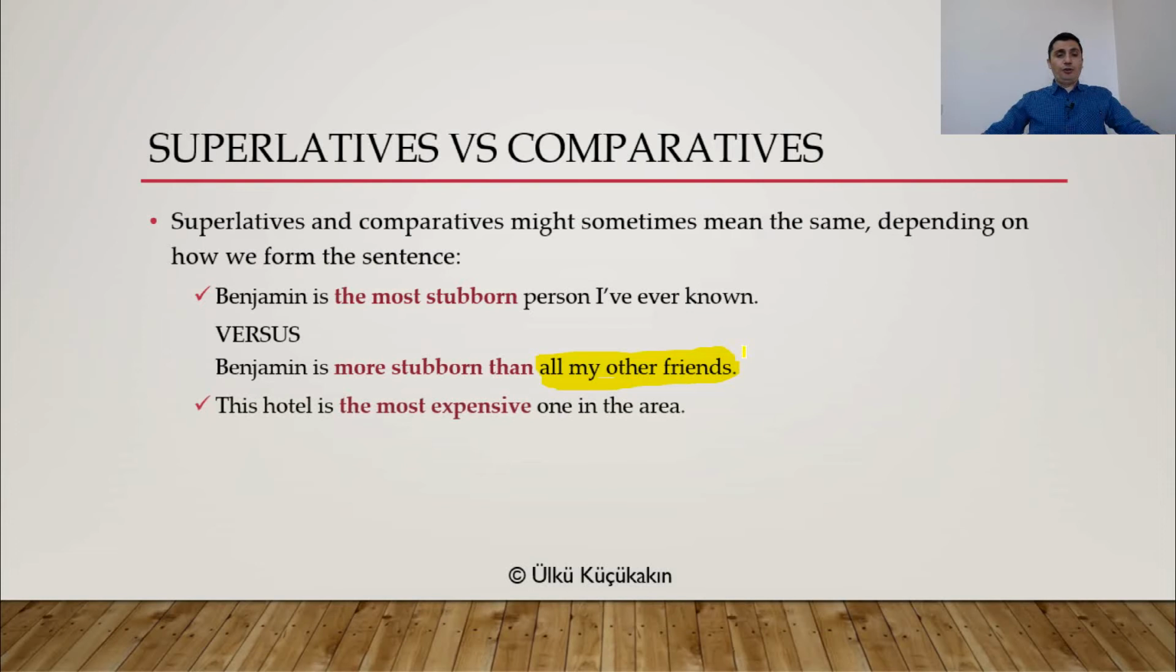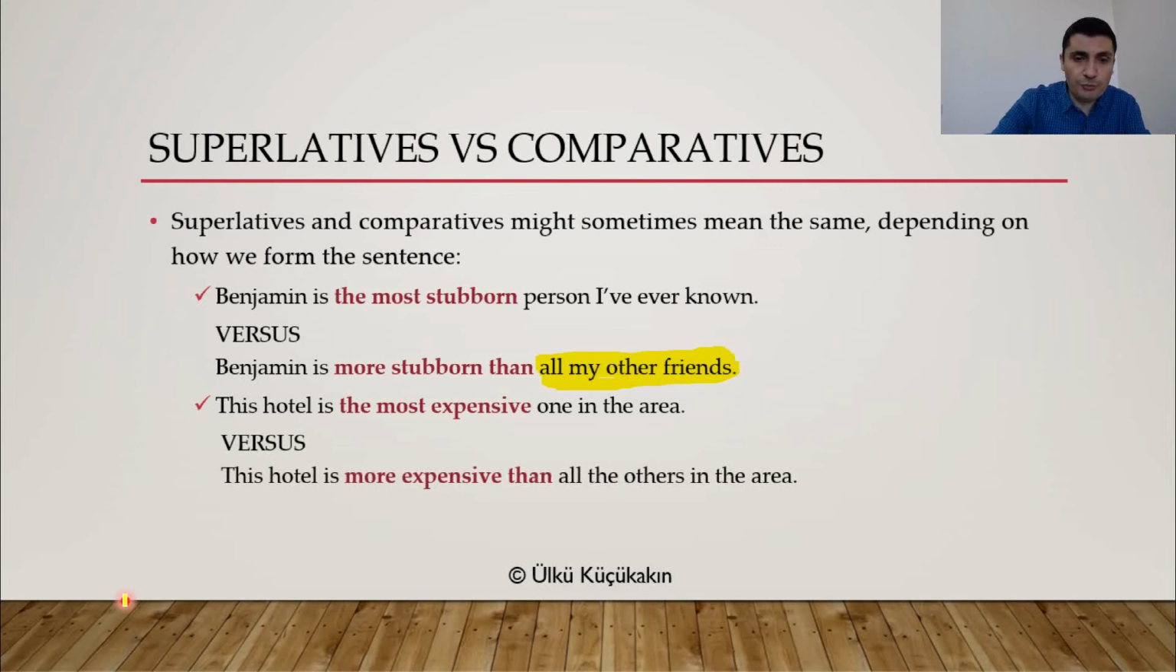So they have pretty much the same meaning, everybody. But one of them is superlative form and the other one is comparative form. Or, this hotel is the most expensive one in the area. But look at this one. This hotel is more expensive than all the others in the area. So here you are forming your sentence with than all the others. They have pretty much the same meaning, but their sentence structure is not the same. This hotel is the most expensive one in the area, but it's more expensive than all the others in the area.